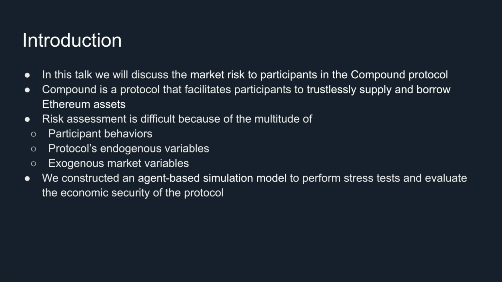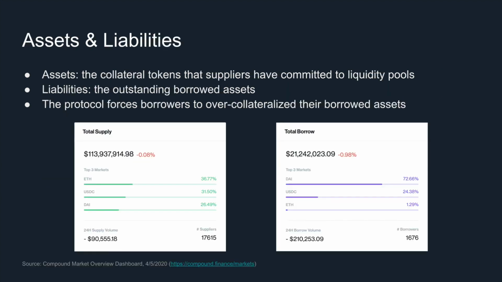However, risk assessment is difficult for the participants because of the multitude of participants' behavior, protocol's endogenous variables, and exogenous market variables. We constructed an agent-based simulation model to perform stress tests and evaluate the economic security of the protocol. In the Compound protocol, the main assets are the collateral tokens that suppliers have committed to liquidity pools. And the main liabilities are the outstanding borrowed assets.